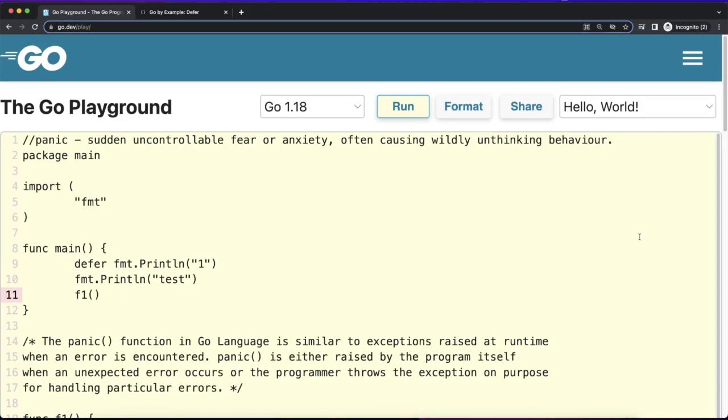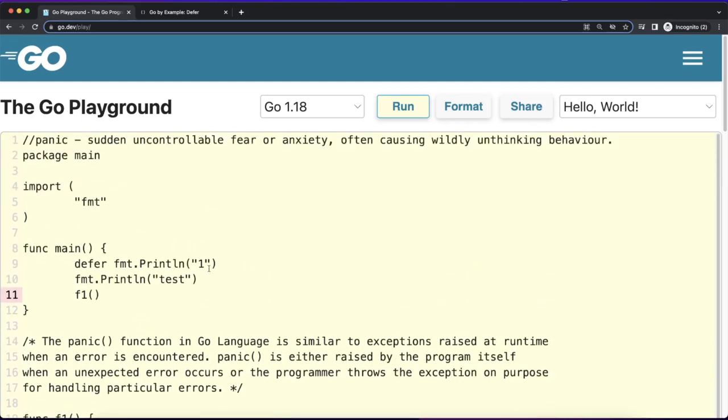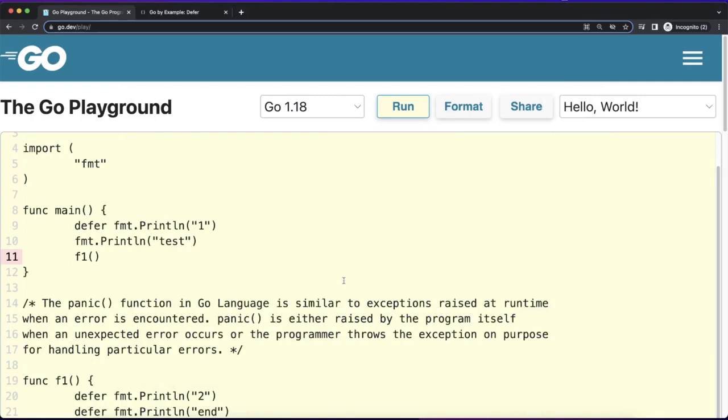Today we will talk about panic. Let's see what is panic. Panic means sudden uncomfortable fear or anxiety, often causing wildly thinking behavior. So what is the meaning in terms of the Go programming language? It means an exception raised at runtime when an error is encountered.